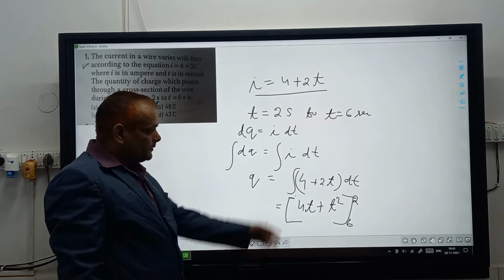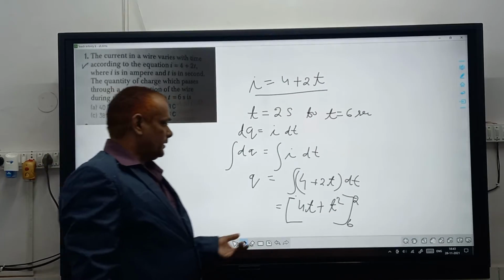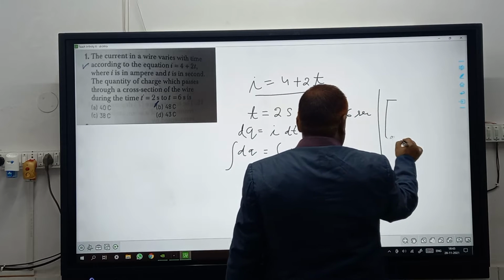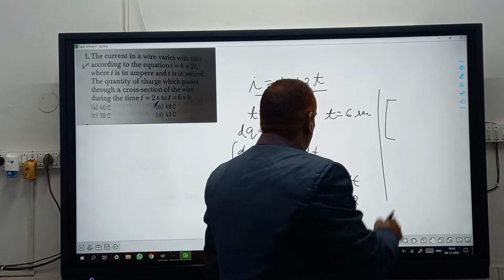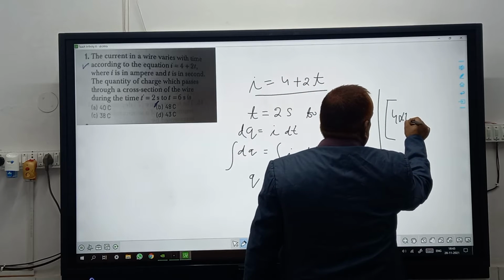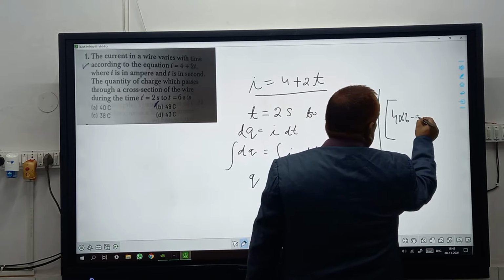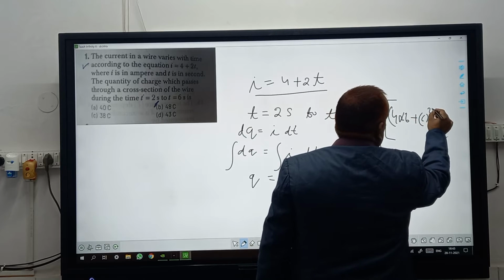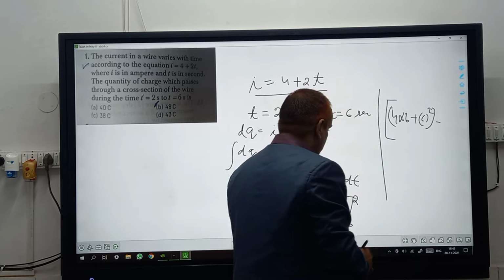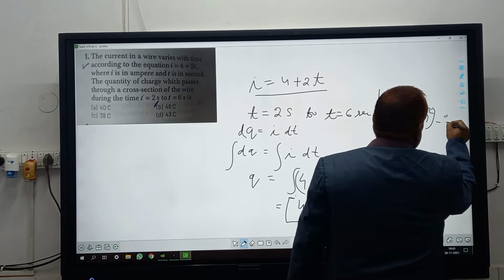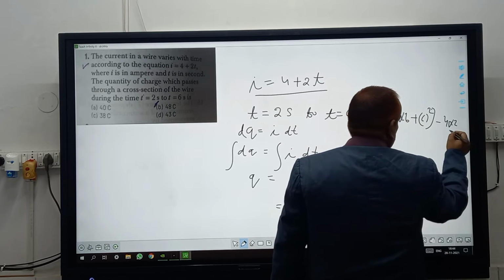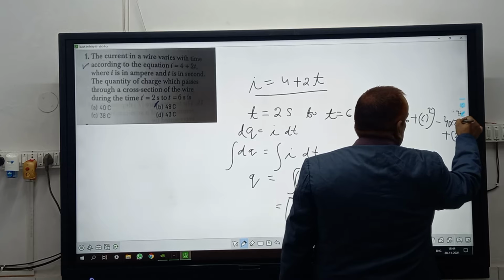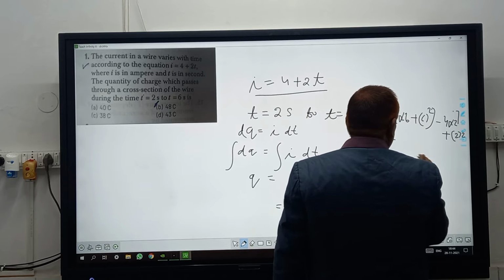Applying the limits 2 to 6 seconds, solving it we get 4 into 6 plus 6 square, in one bracket, and minus 4 into 2 plus 2 square, in another bracket.